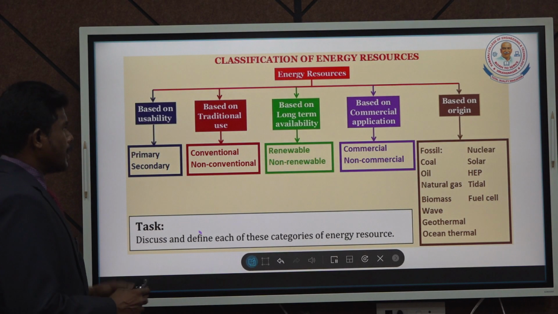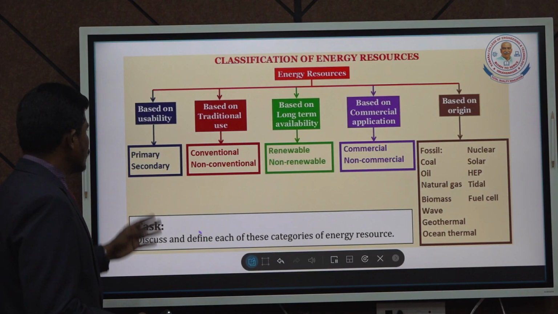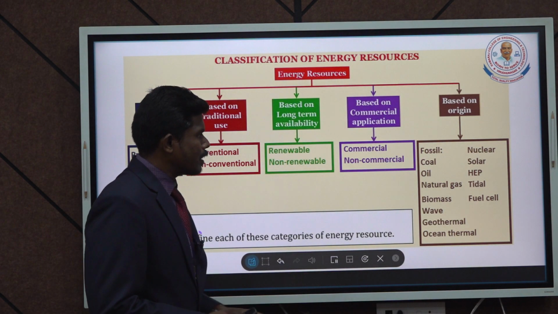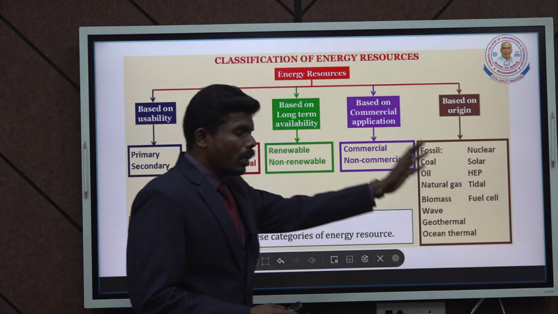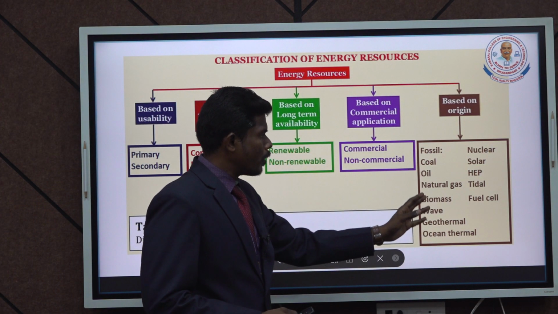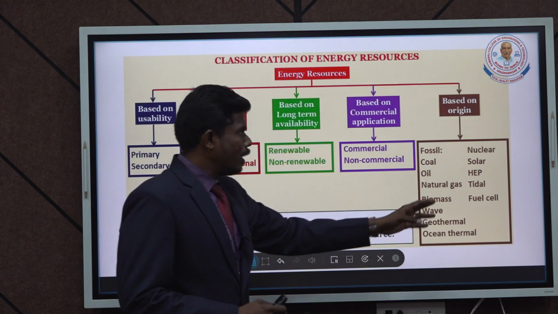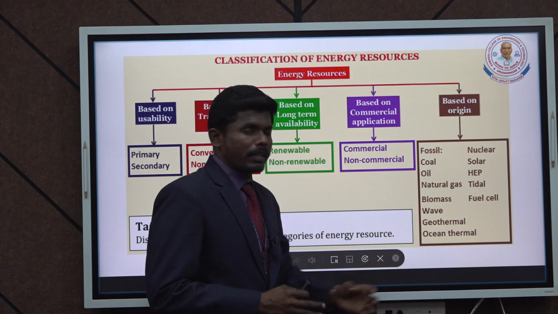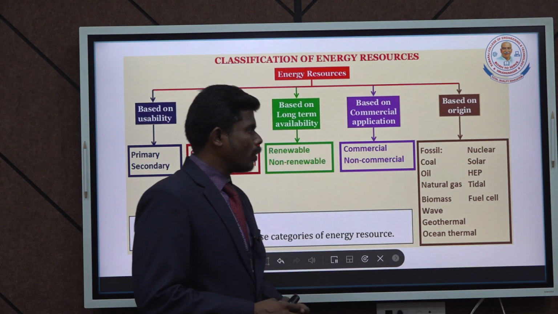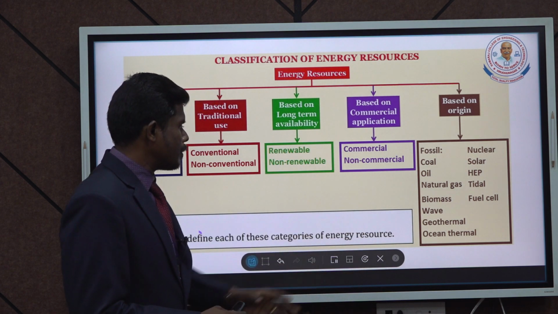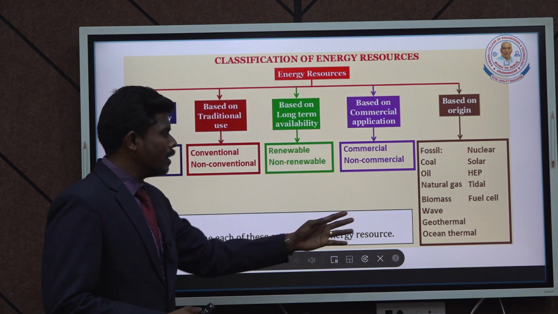So the same category was represented in a different segment: availability and then traditional use, and long-term availability based on commercial application. So based on the origin, all these sources can be categorized as fossil: coal, oil, natural gas, biomass, and then geothermal, ocean thermal. And in addition to that, the main sources we are depending on right now are nuclear, solar, HEP, and then tidal, and then fuel cells. So these are the normally commercial sources we have started utilizing on a larger scale as of date.